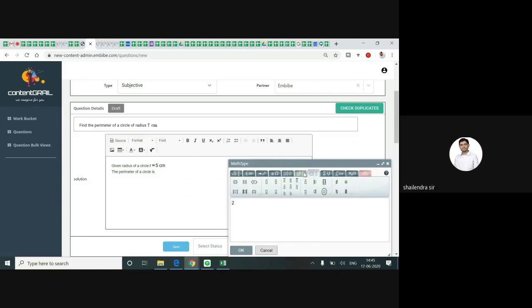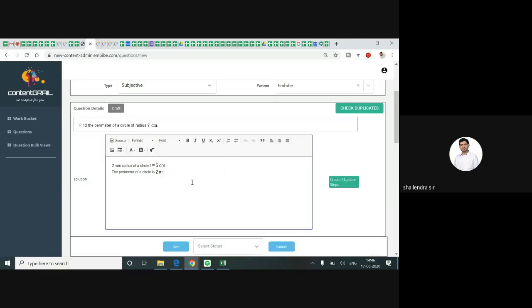If you feel that something is missing, suppose you cannot see the therefore symbol or the since symbol here, you can see a small arrow here. If you click it, you can see all of them. If you are not able to find such symbols, you can click on these arrows. Very good. So 2 pi r, 5.